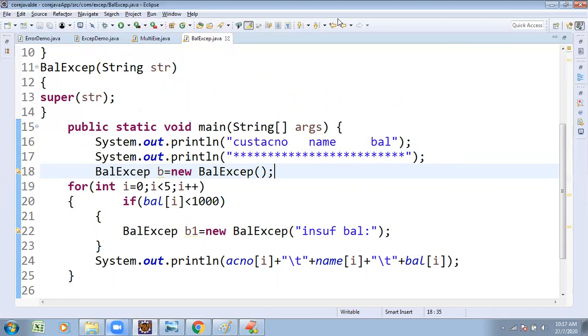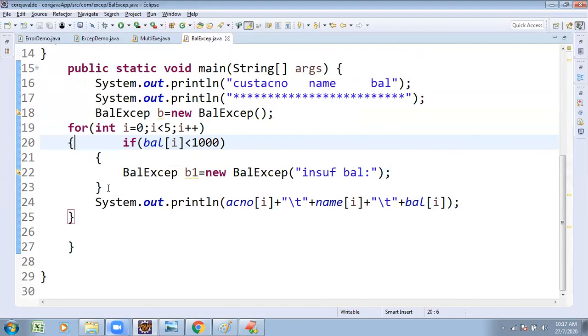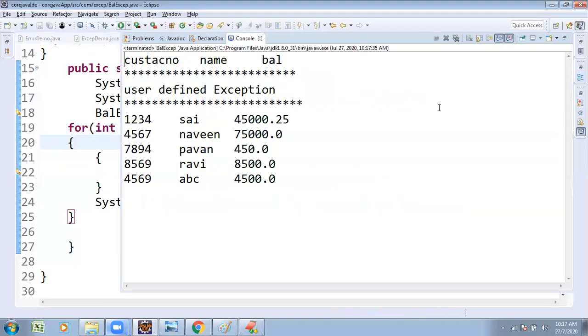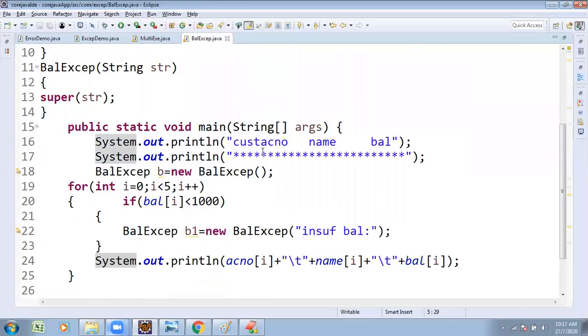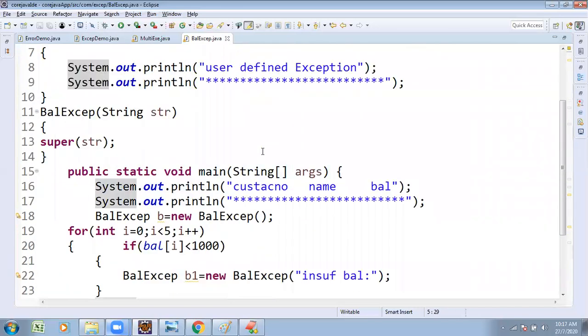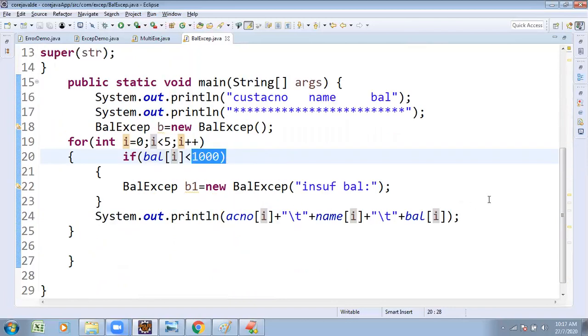Try to execute once. Getting? User defined exception. Values are going to be getting, but the condition is less than 1000. Balance of I less than 1000, it has to raise the exception. But it is going to continue. Just cross check what the issue is. 4500 less than 1000. 4000, balance of I index of 0 raises the exception.